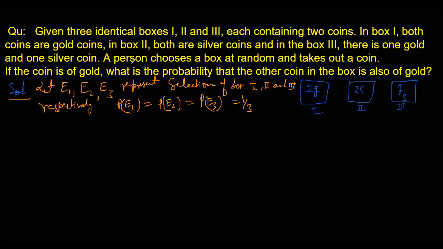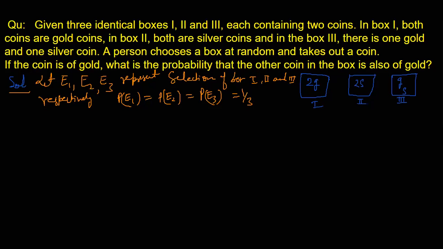Now, what else? A person chooses a box and it is selected that the coin is gold. What is the probability that the other coin in the box is also gold? Let's say A is the event that the coin drawn is gold.